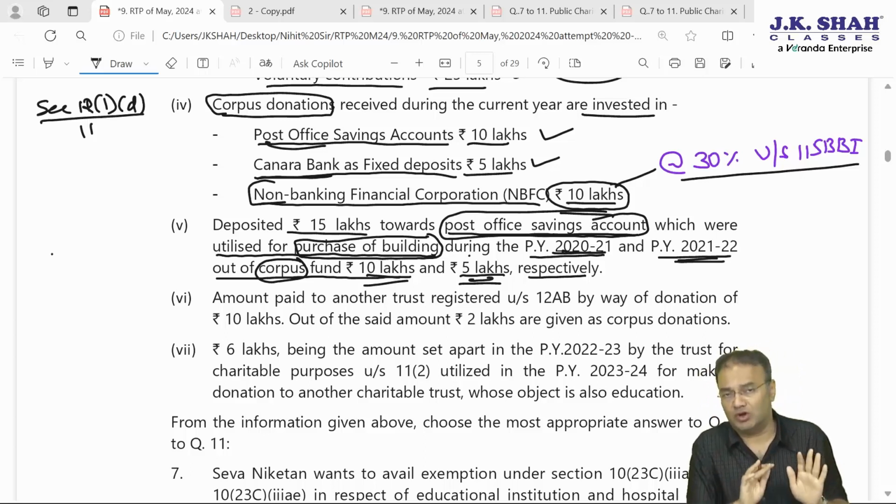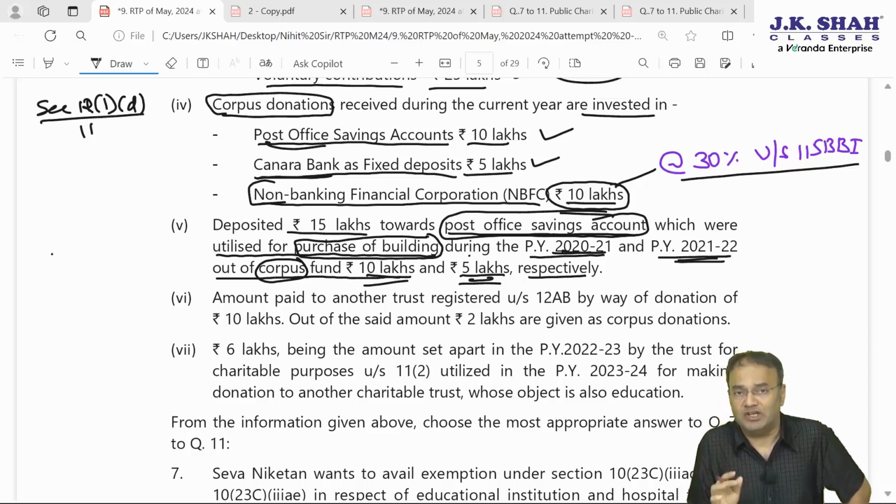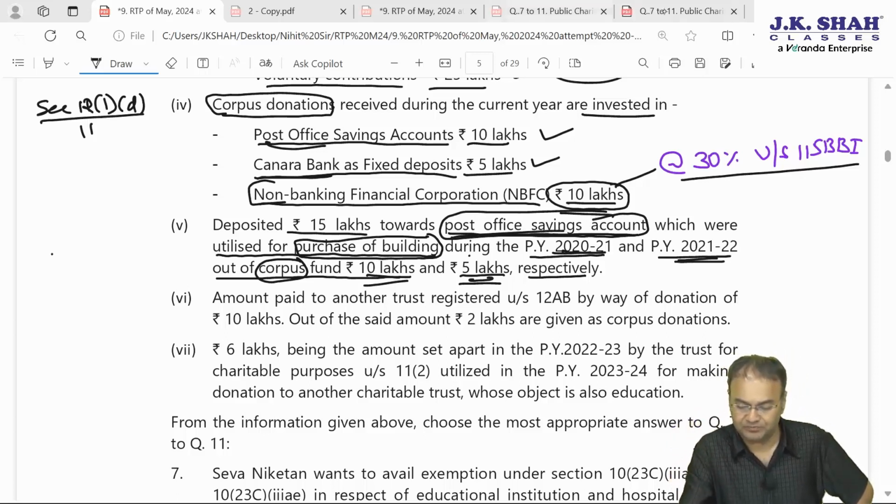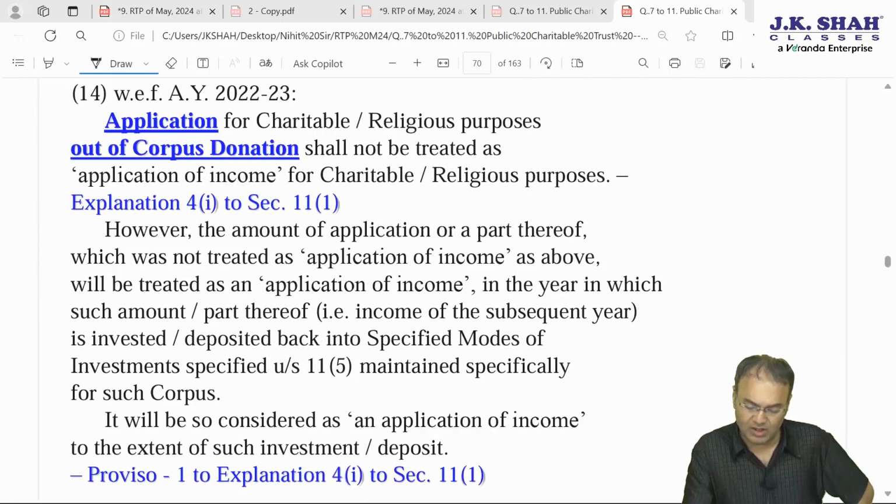Now that building is still there, this will be considered as application of income. That is, purchase of building will be considered as application of income only in the year in which money is redeposited back into corpus funds. Corpus fund means wherever corpus was invested. If you recollect, AY 22-23 amendments were made. The theory part I would like to show you.